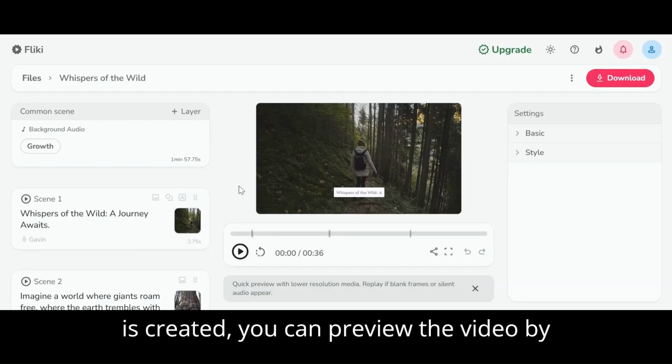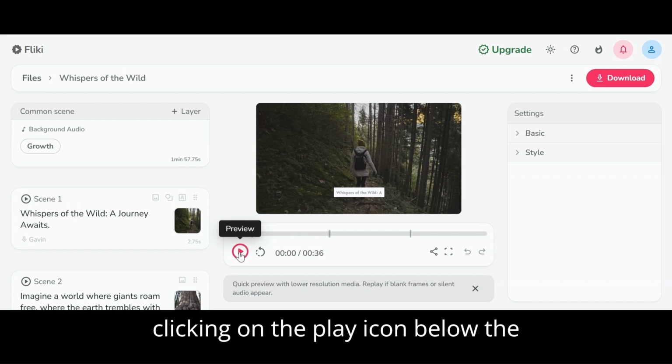Once the video is created, you can preview the video by clicking on the play icon below the video.